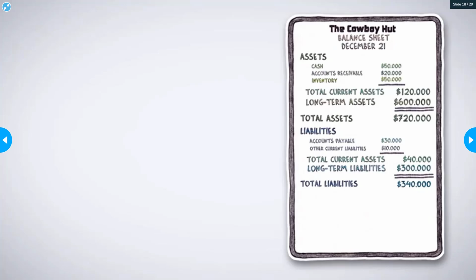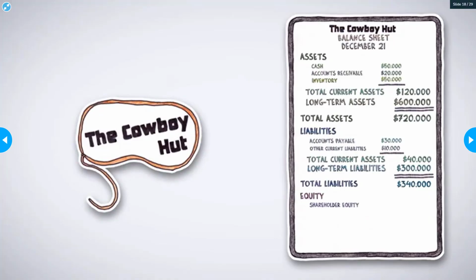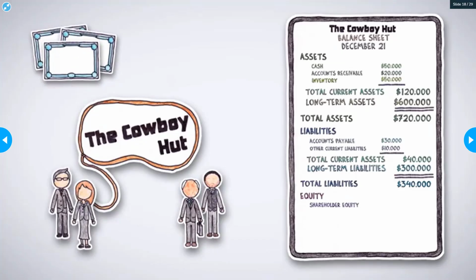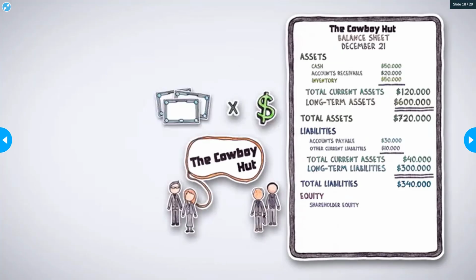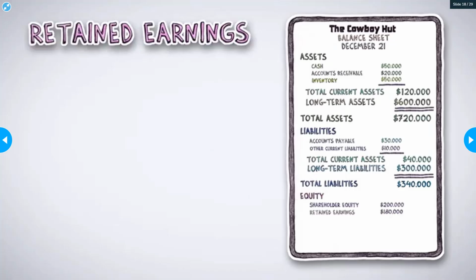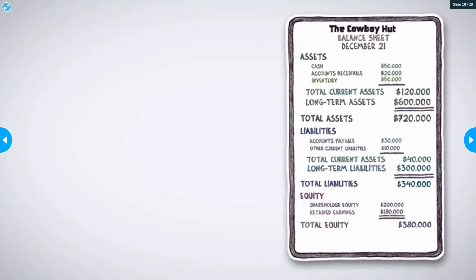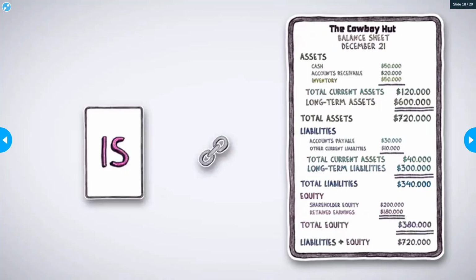In the final section, Wayne records the Cowboy Hut shareholder equity. First, Wayne records the par value of the shares issued to the investors of the company. This is done by multiplying the number of shares issued by the share price. Lastly, Wayne adds the company's retained earnings. Retained earnings is the cash left over after operations, or profit. Retained earnings is the link between the balance sheet and the income statement, which records revenue and expenses.